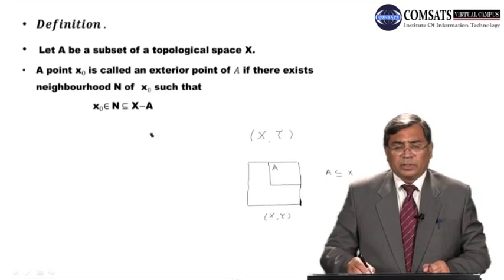A point x naught is called exterior point of A if there exists a neighborhood n of x naught. So here is some point x naught, my dear students.